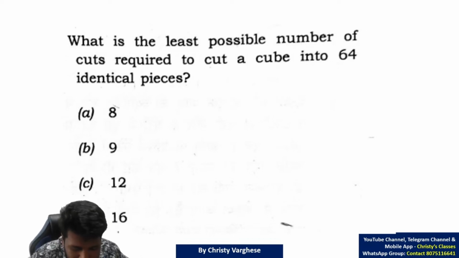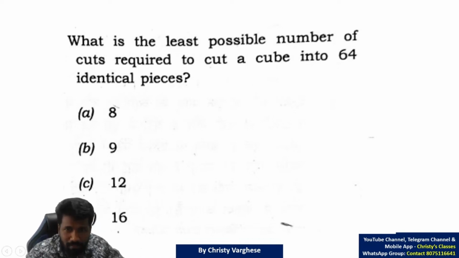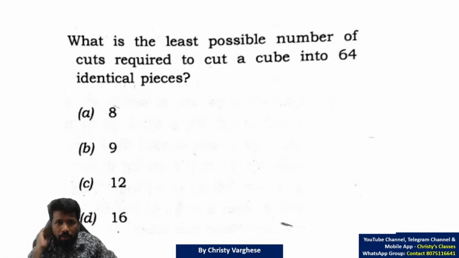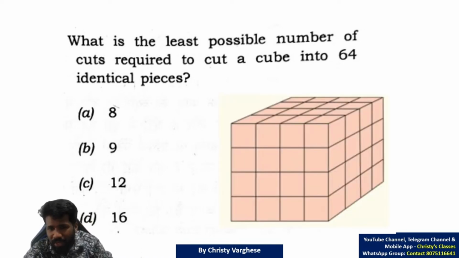Cubes and dices chapter question. Simple question, if you can visualize the cubes and dice idea. Okay, I'll start explaining. What is the least number of cuts needed to cut a cube into 64 identical pieces? With this visual, I think it should be very clear.